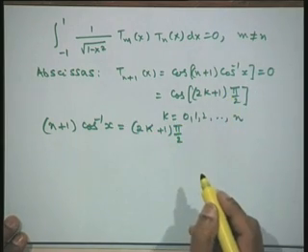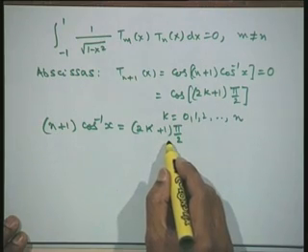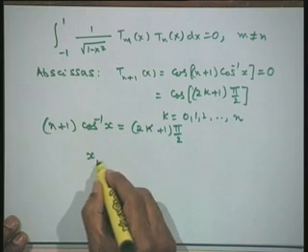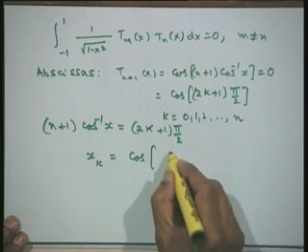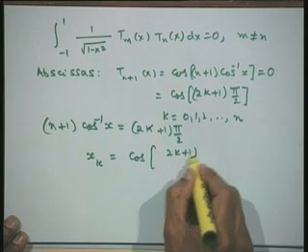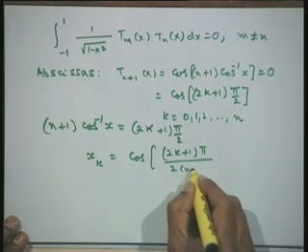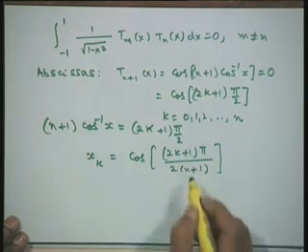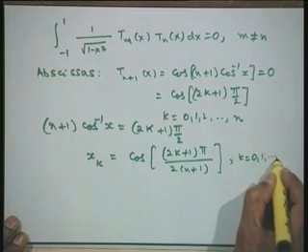Then bring n plus 1 to the right hand side and also cos inverse x to this side. Therefore, I will have x k equal to cos of (2k plus 1) into pi by 2 divided by (n plus 1), and k of course as we have written above is 0, 1, 2, 3, up to n.